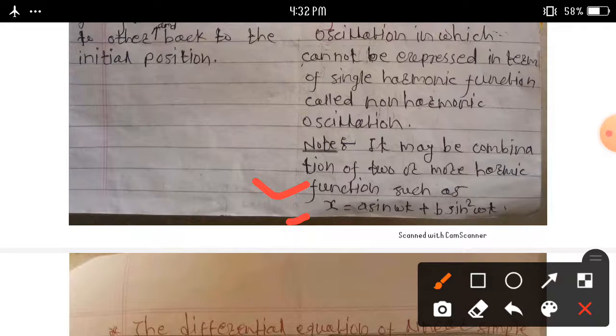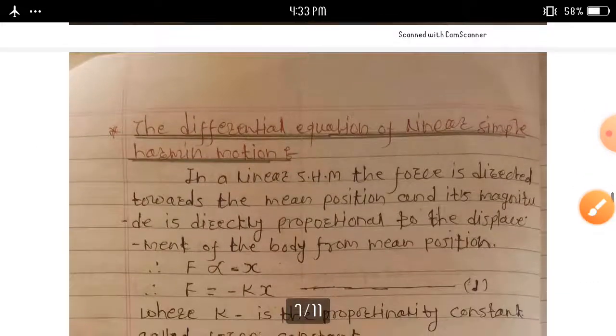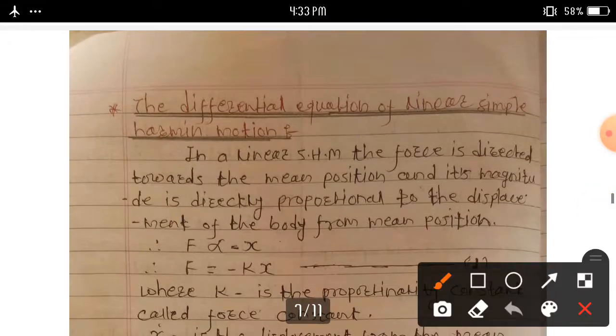Here we consider two harmonic functions, hence this oscillation is called a non-harmonic oscillation.